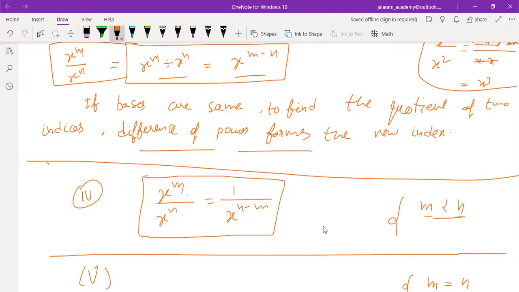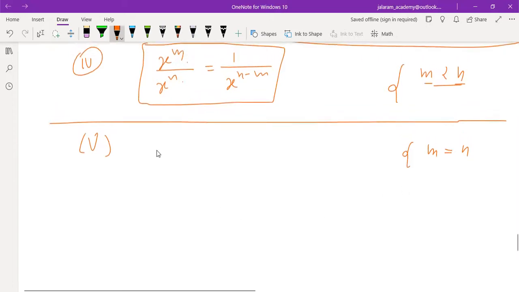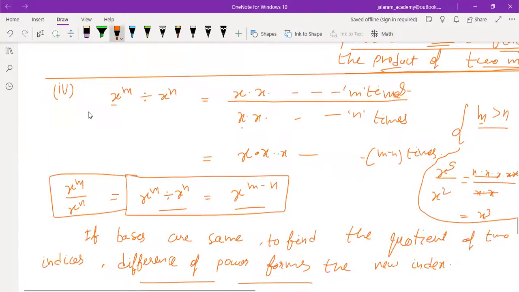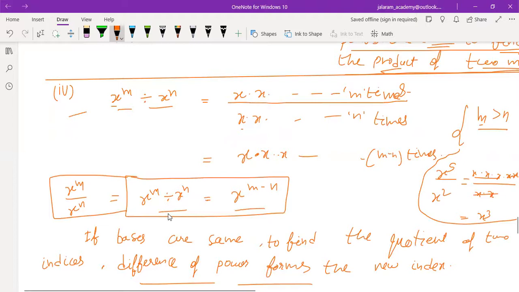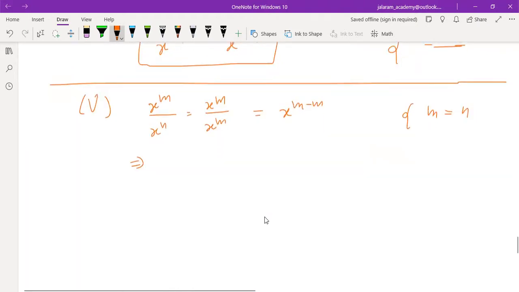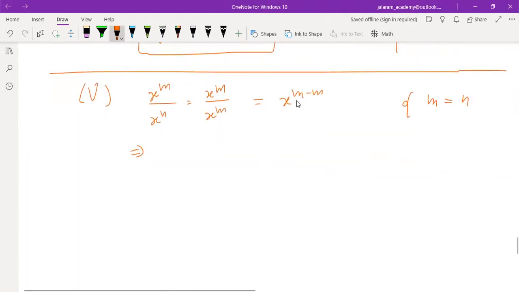And what if m equals n? Write it. Then x to the power m upon x to the power n, and if they are equal, this will be x to the power m minus m. If they are equal, using the first rule, rule number 4, you know that x to the power m divided by x to the power n is x to the power m minus n. Now if we find m minus m, what is it?